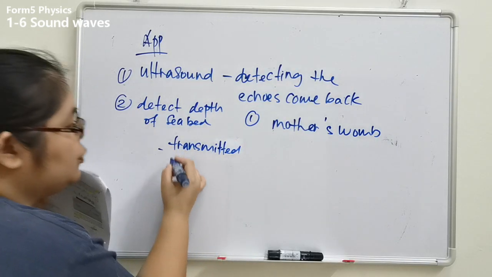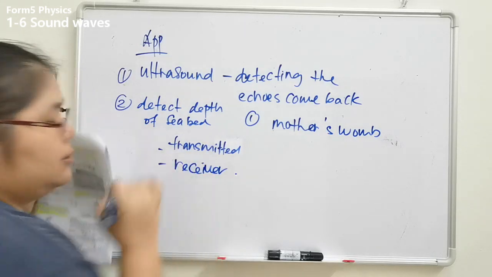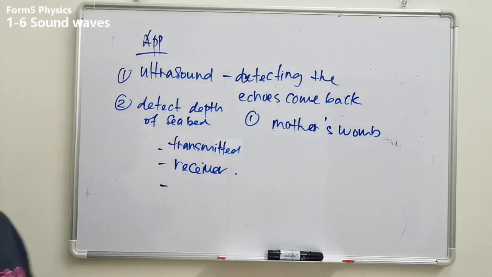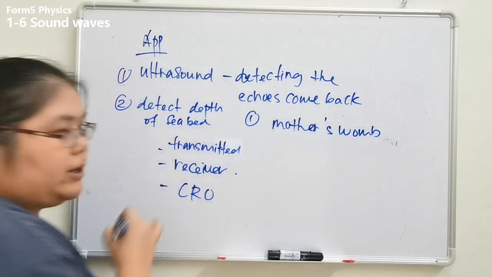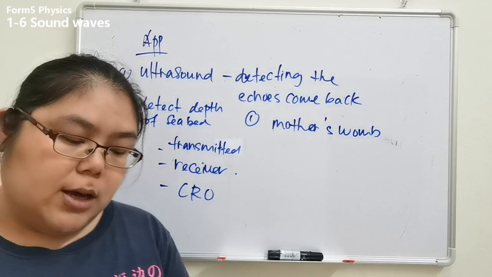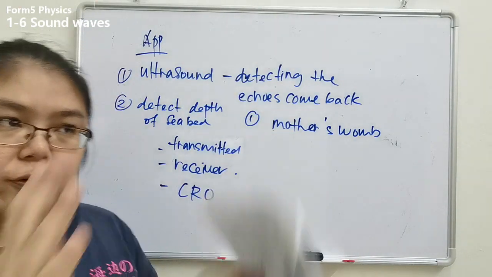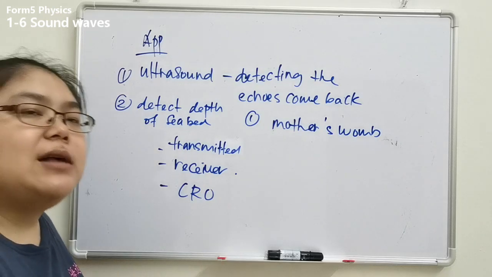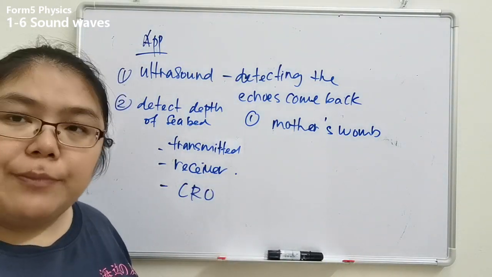Number 2, you must have the receiver. Number 3, you must have the CRO, cathode ray oscilloscope. With this you can see the wave pattern on a screen, like a TV. So you want to see the sound when it is reflected, and then you need to count the time taken.